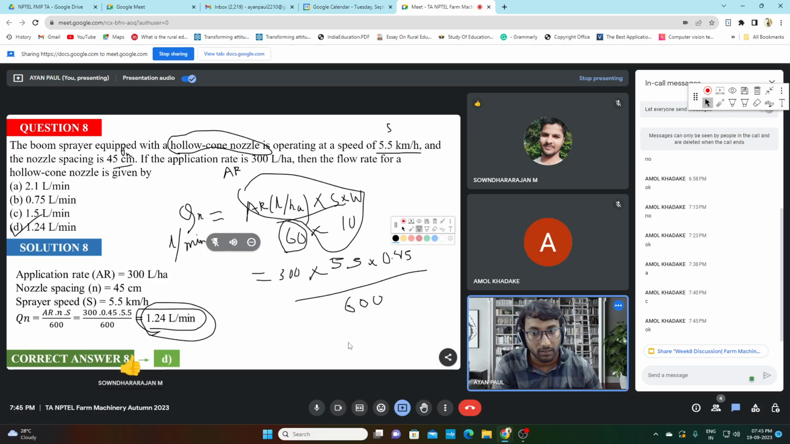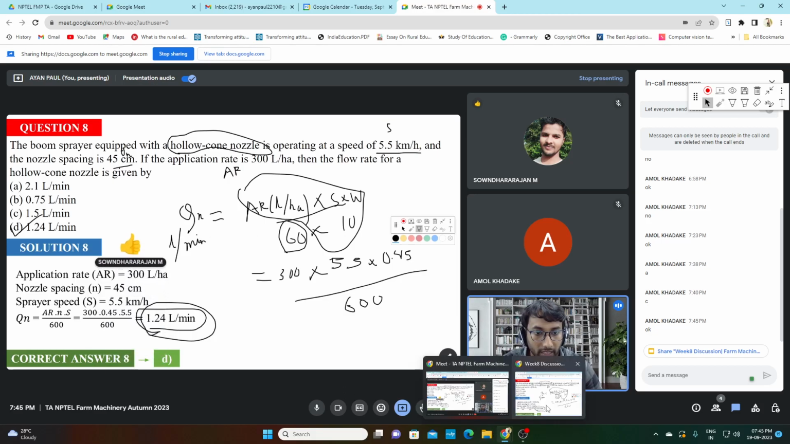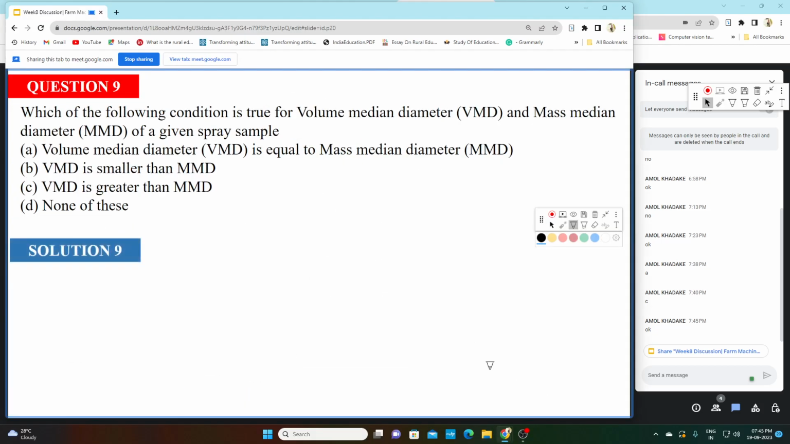Okay, so it is clear. So let me move to the next question. Which of the following conditions is true for volume median diameter and mass median diameter of a given spray? A: volume median diameter is equal to mass median diameter. B: volume median diameter is smaller than mass median diameter. C: volume median diameter is greater than mass median diameter. And D: none of these. Okay, Amol is telling C.